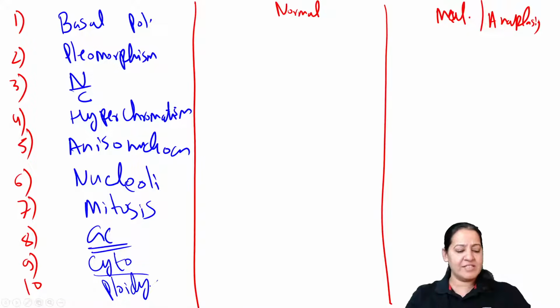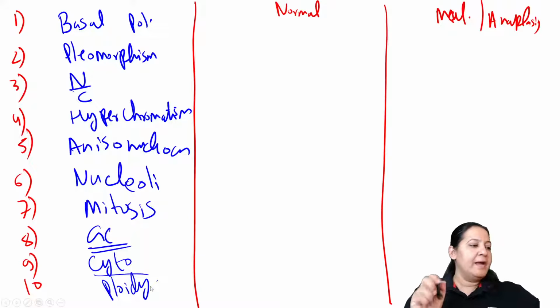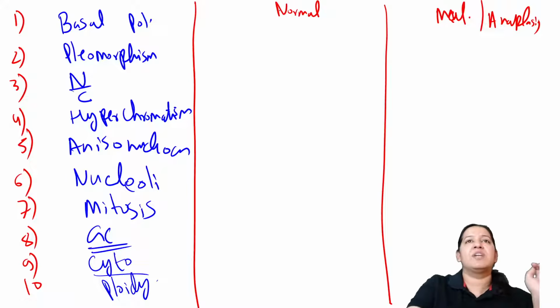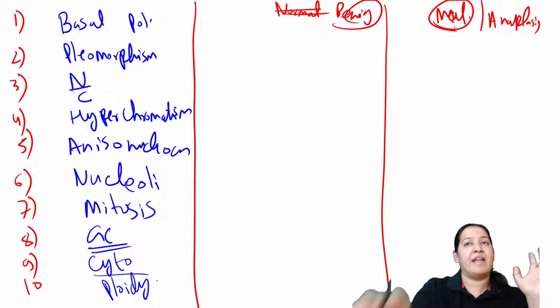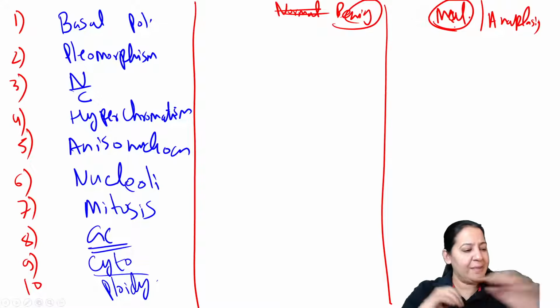Come on. These are the differences between benign and malignant, you can say. Or else let me modify it. Just a second. Give me a minute. Let me see your chat. Yes, I can see your chat. Let me modify. Let me tell you all these features in benign and malignant. Benign versus malignant, that is my today's chapter. Okay. Who will tell me the answers?